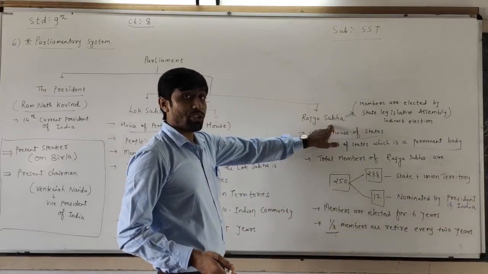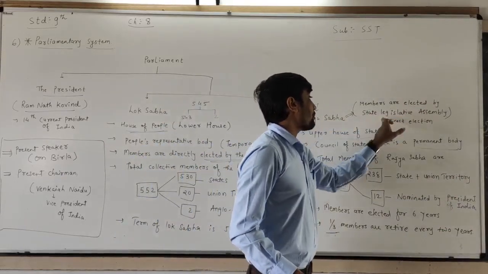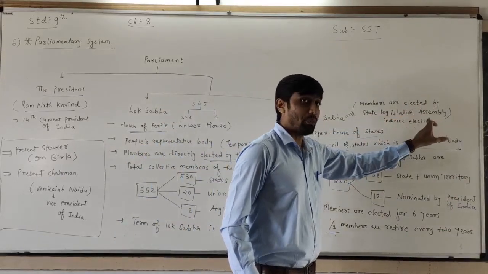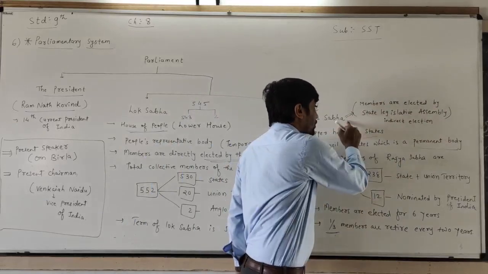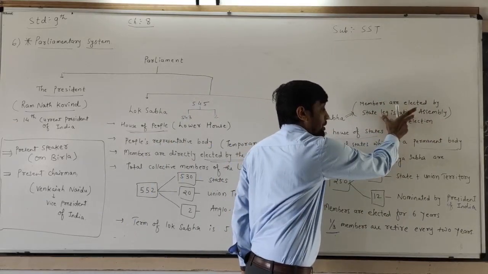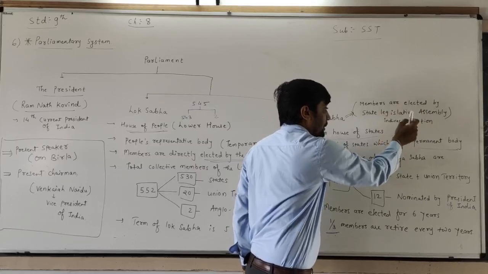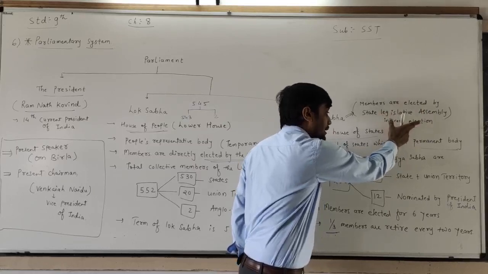In the Rajya Sabha, the members are elected by the state legislative assemblies. That's why it is known as an indirect election.